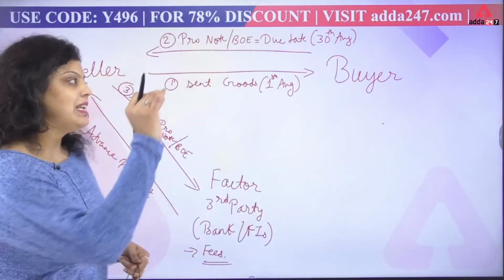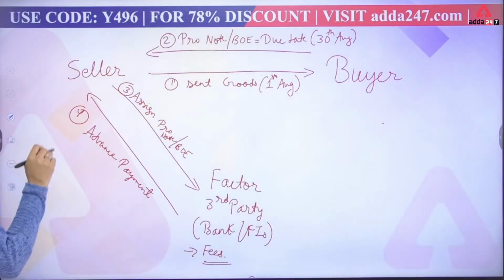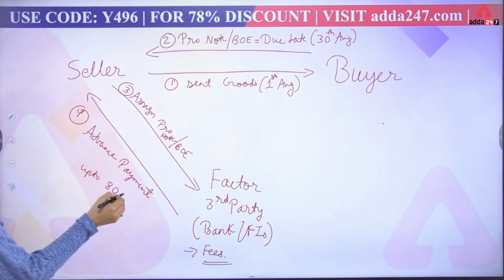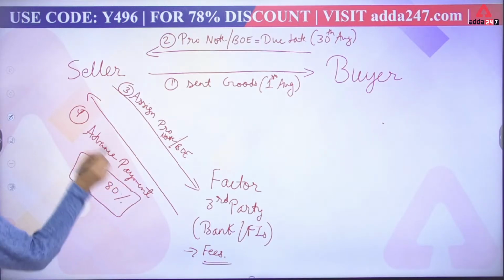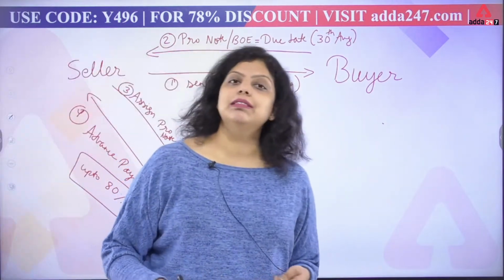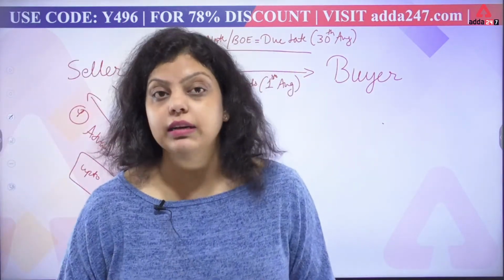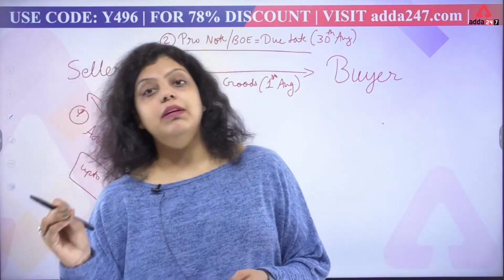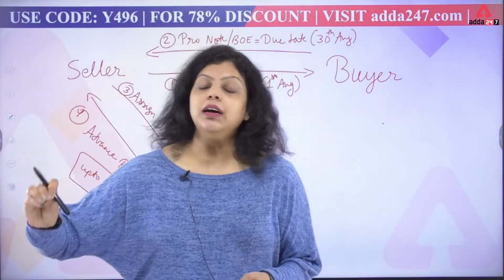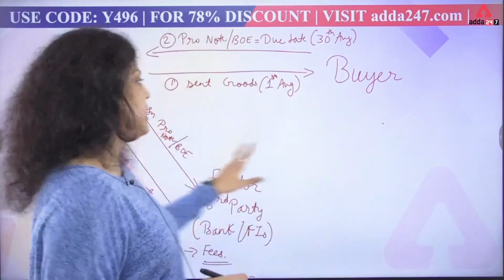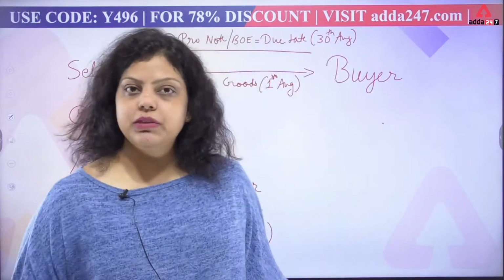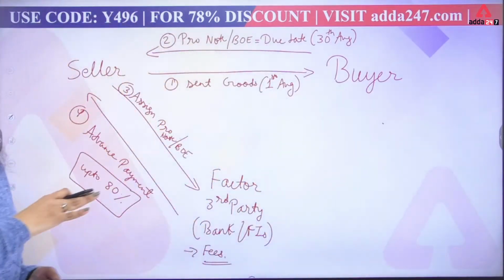Now in case of factoring, up to 80% of the invoice amount will be given as an advance payment to the seller. Do remember, certain questions can be asked here: what percentage of the invoice amount can be given by the factor to the seller in case of factoring? So up to 80% can be given. So 70 to 80%, the bank gives immediate cash to the seller. This is the fourth step.